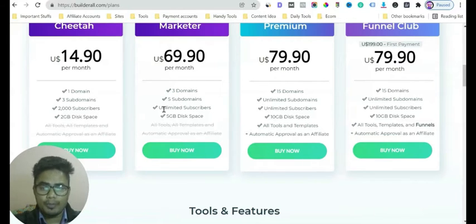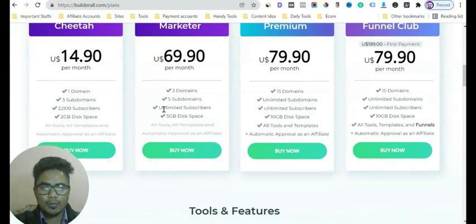This is very unique about the Builderall. You can host your unlimited number of email subscribers inside their mailing boss platform, which is very unique compared to the other platforms, because they only allow, on a monthly basis, 300 people for that price, 500 people for that price. So it's really very unique about the Builderall.